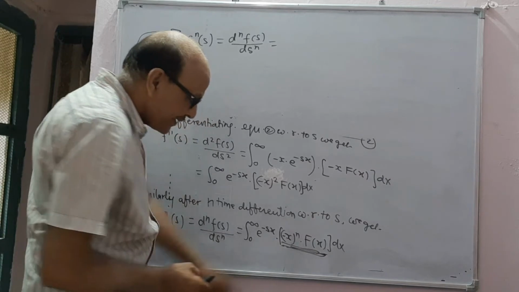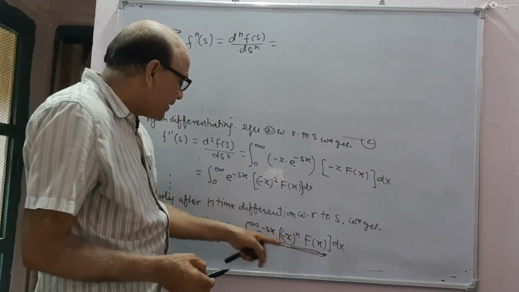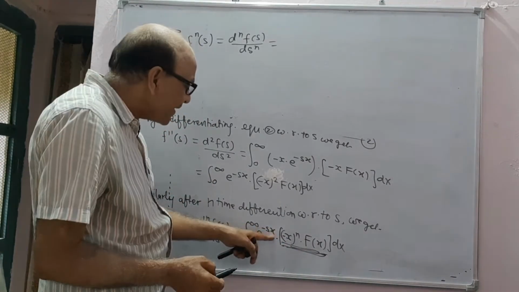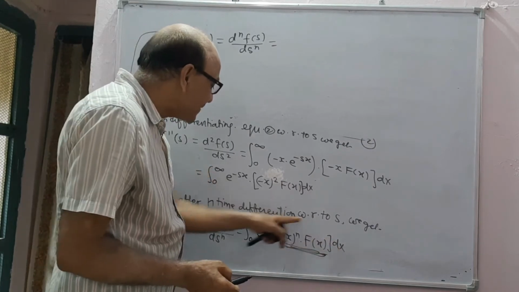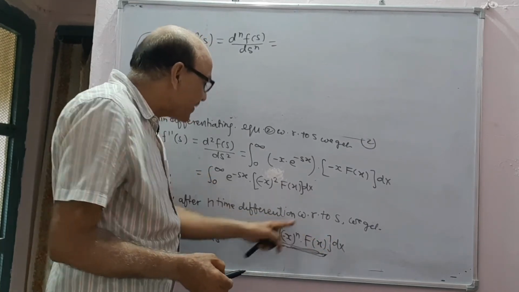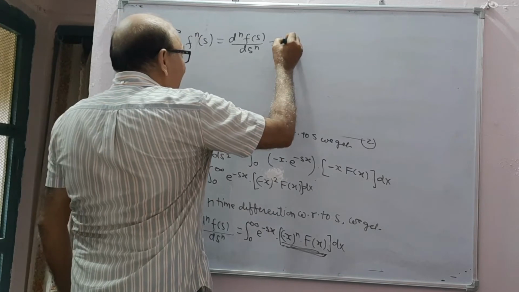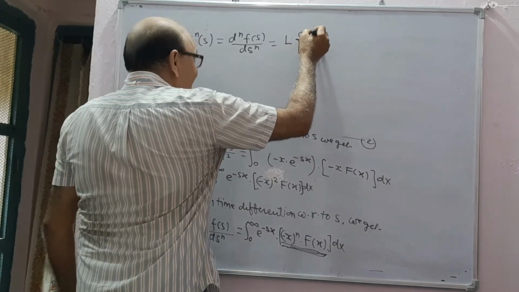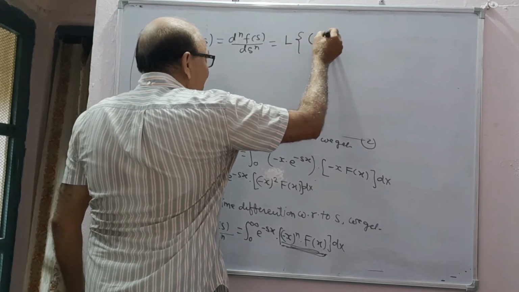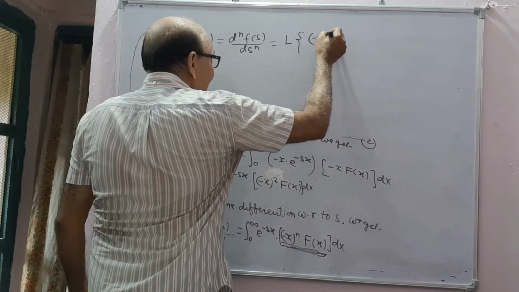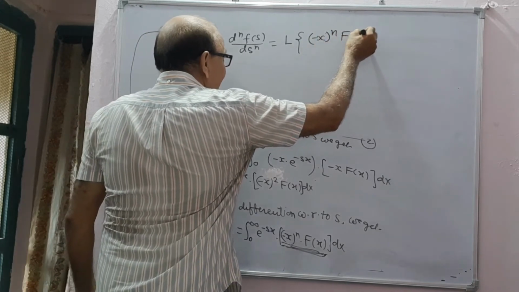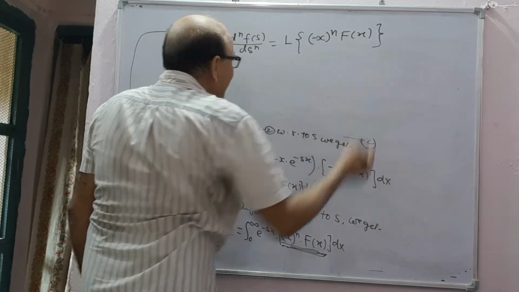This is another new function of x, so e to power minus sx into function of x into dx is the Laplace transform of this much. So this will be equal to the Laplace transform of (minus x) power n f(x),